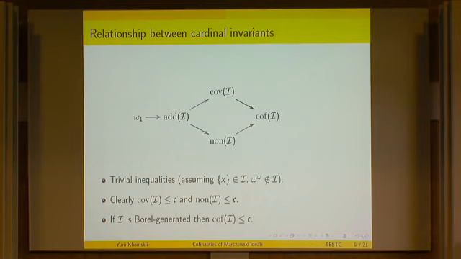So in particular, for ideals that people have studied a lot, like meager, null, also this K sigma, and these other Borel generated ideals, these four cardinal invariants really lie between omega 1 and the continuum. So they're trivial in case of CH, and if CH fails, then they sort of measure what exactly happens between omega 1 and the continuum.